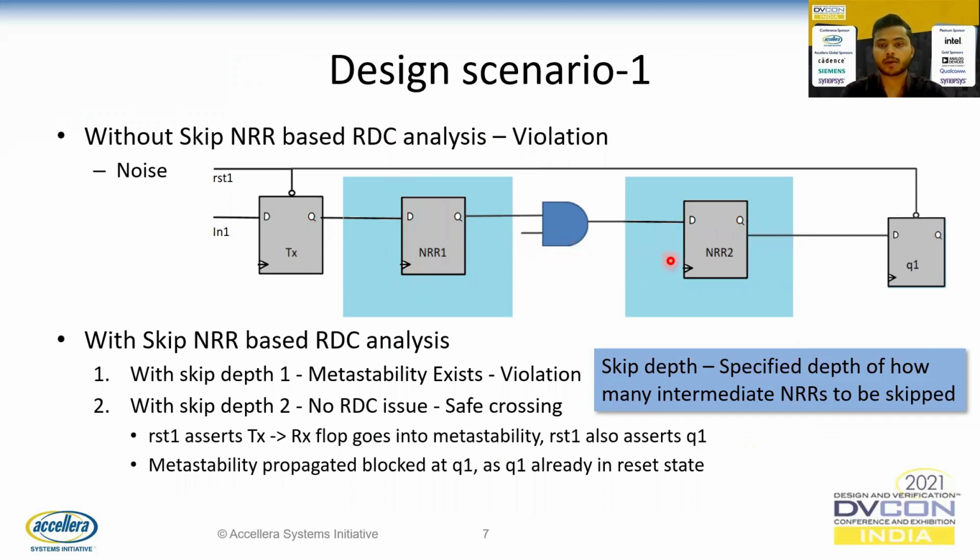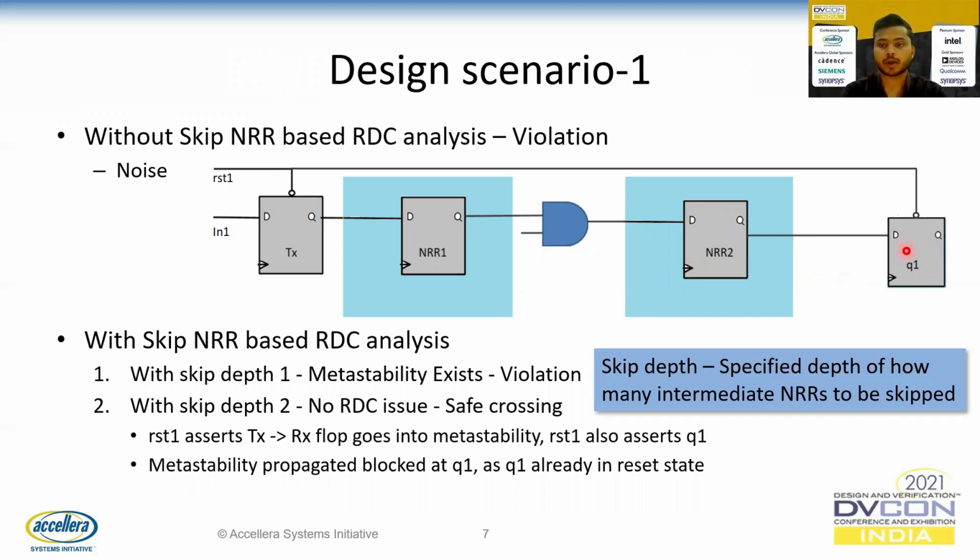Now let's take a look at the fan out of NRR1. Let's go to a depth of 1. At a depth of 1, we have NRR2, which doesn't have any reset. So the metastability generated at NRR1 will be propagated to NRR2. The metastability still exists here and is not blocked here. And now consider a depth 2.